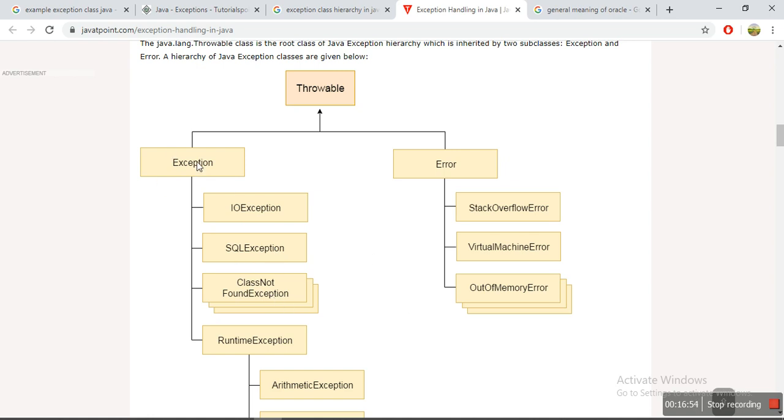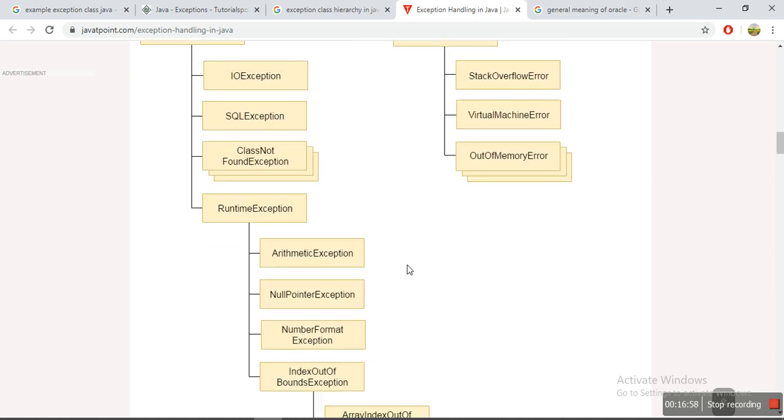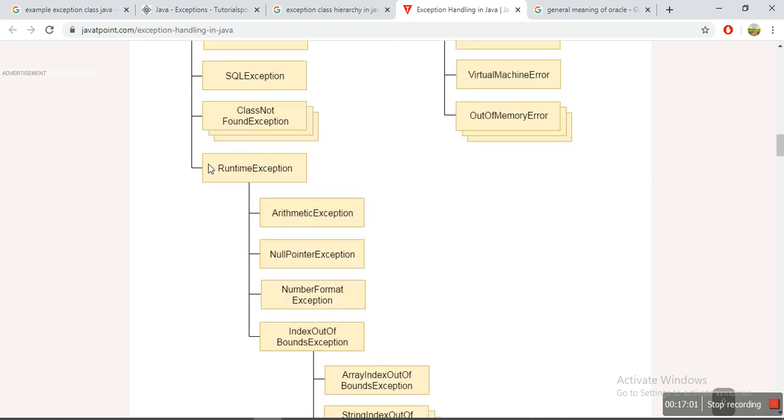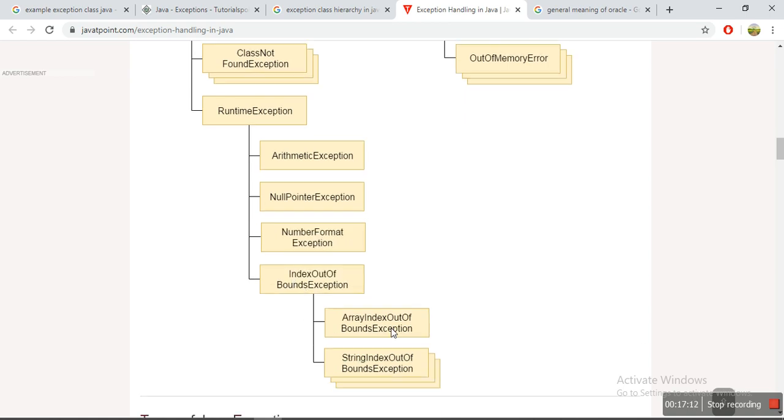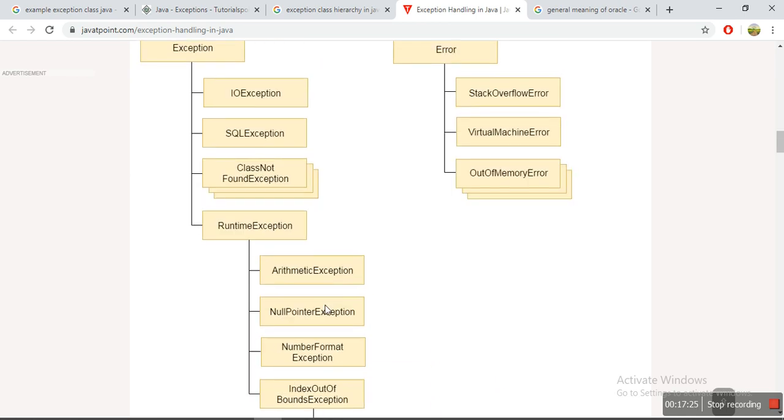The subclass of this Exception class is RuntimeException. Examples of child classes of RuntimeException are ArithmeticException, NullPointerException, NumberFormatException, and IndexOutOfBoundsException. Within IndexOutOfBoundsException there are two more subclasses: ArrayIndexOutOfBoundsException and StringIndexOutOfBoundsException. We have more than this, but just for example we're considering these.